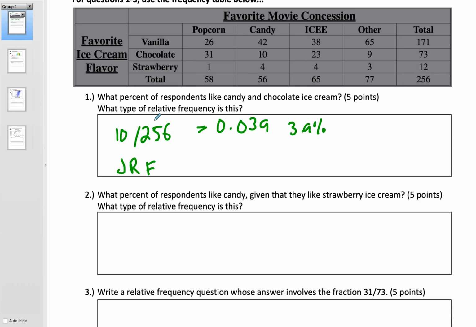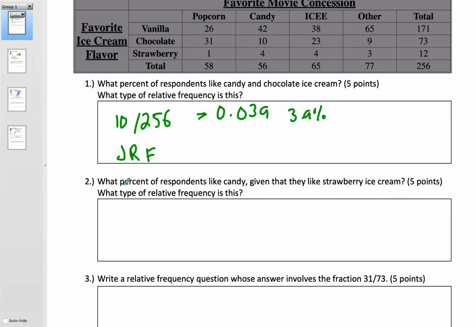All right. So for example, in this next one, what percent of respondents like candy given that they like strawberry ice cream? So 12 people like strawberry ice cream. And of those 12, 4 of them like candy, right? 12 people. So you can see I've now restricted. So it's not out of 256, it's only out of 12. 4 people like that, and that's equal to 1/3. And you could say about 33.3%. And this is a conditional relative frequency.